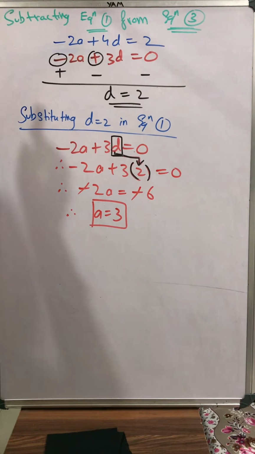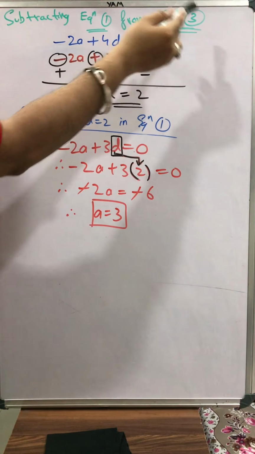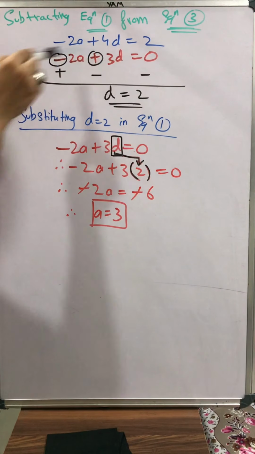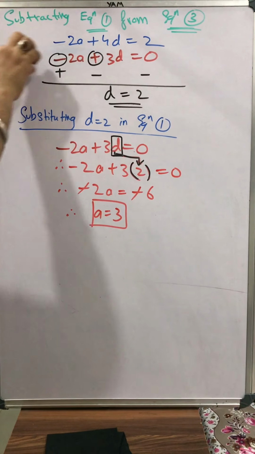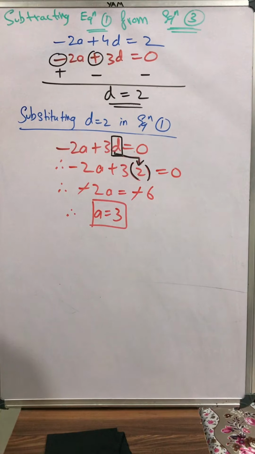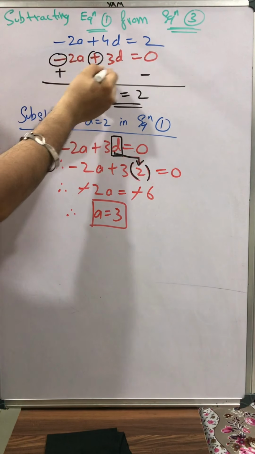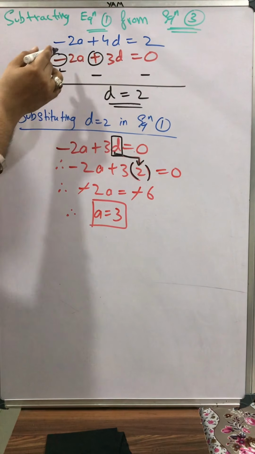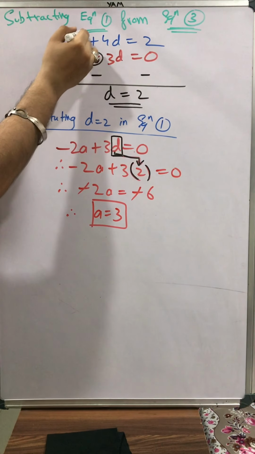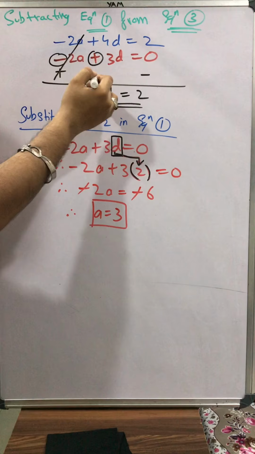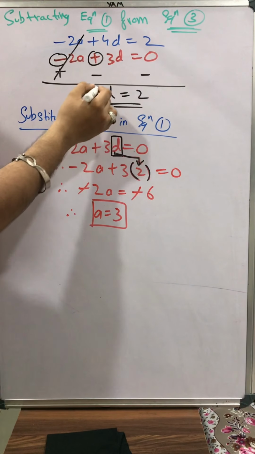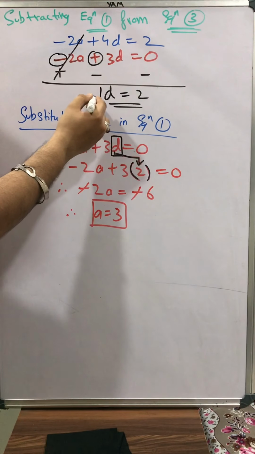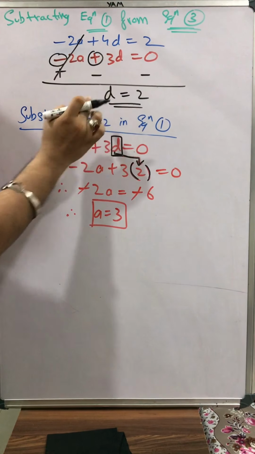So students, what I did: subtracting equation 1 from equation 3. So equation 3 I wrote first, then equation 1. Whatever equation we write on the second line, we change its sign. So minus becomes plus, plus becomes minus, and 0 has actually no polarity. So minus 2a and plus 2a cancel off. Plus 4d and minus 3d becomes 1d. And 2 minus 0 is nothing but 2 only. So the value of 1d, that is the value of d, is equal to 2.